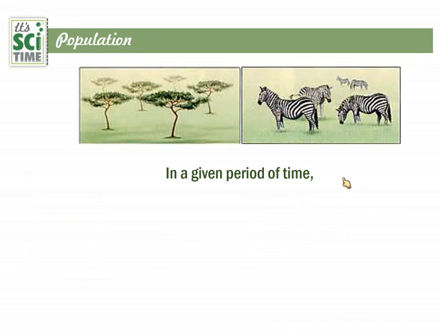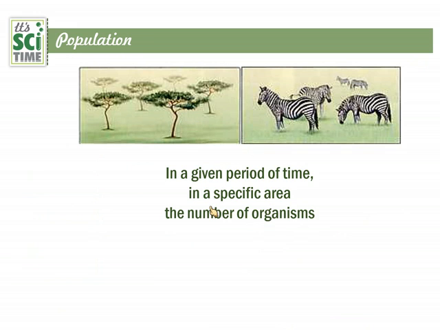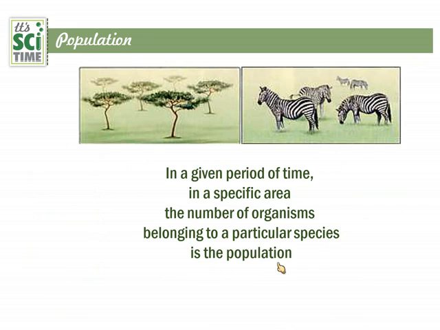In a given period of time, a year or a month, we must mention. And in a specific area, a limited area. This area can be a country or a continent. The number of organisms belonging to a particular species, zebra or that way, is the population. So let's define this one.